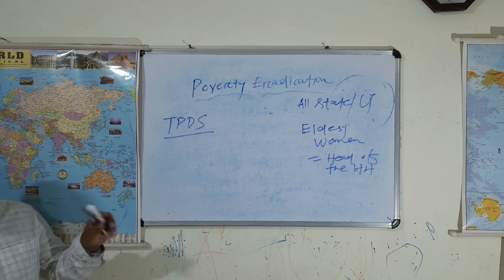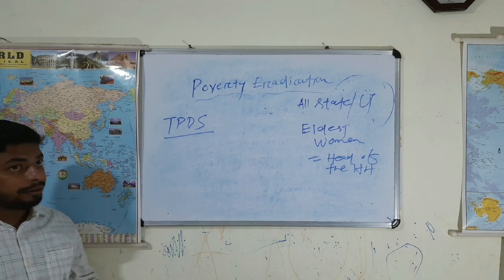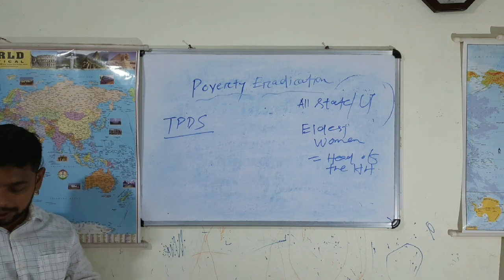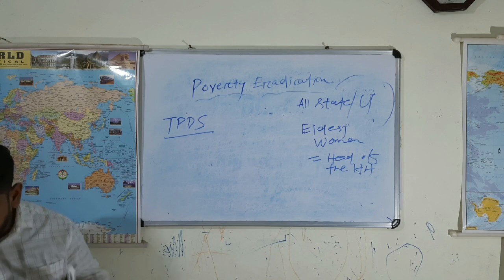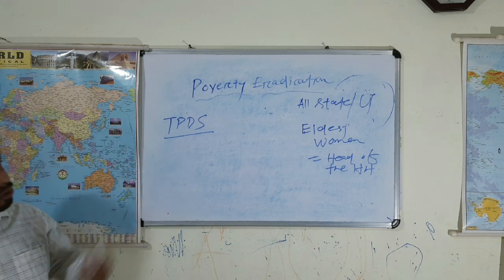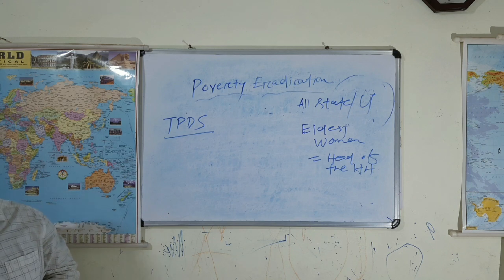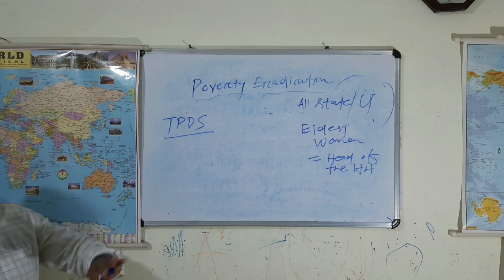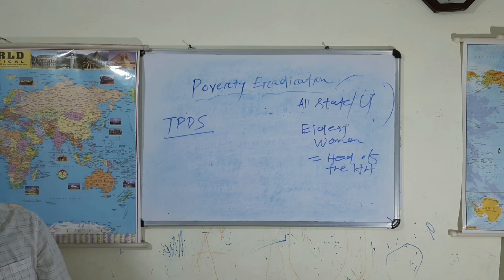India's targeted public distribution system is a very critical policy tool under the National Food Security Act 2013, in order to safeguard the food security of the nation, and mainly the vulnerable populations are involved in it.